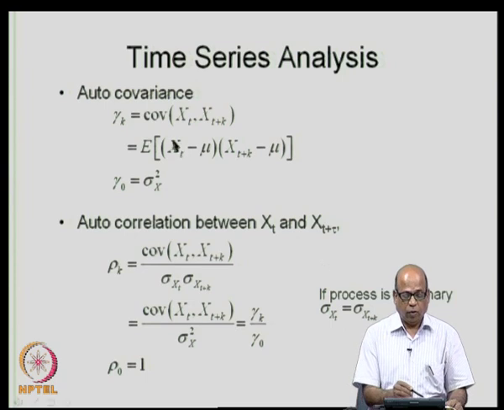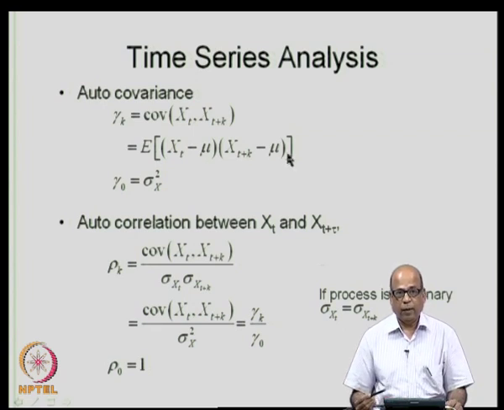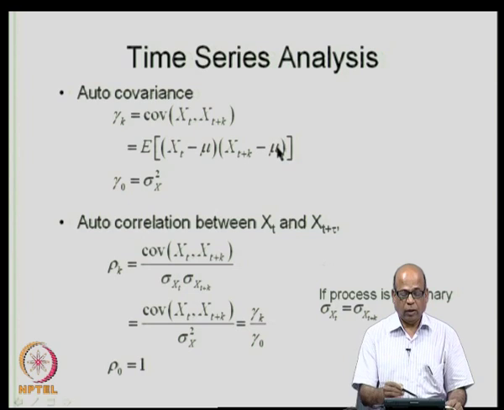So, we define the covariance between x t and x t plus k as the expected value of (x t minus mu)(x t plus k minus mu). Recall that the covariance of x comma y was the expected value of (x minus mu x) into (y minus mu y). So, we are simply replacing x by x t and y by x t plus k.